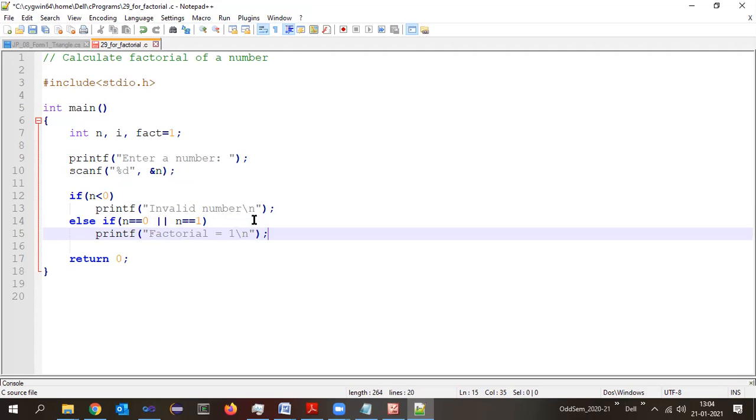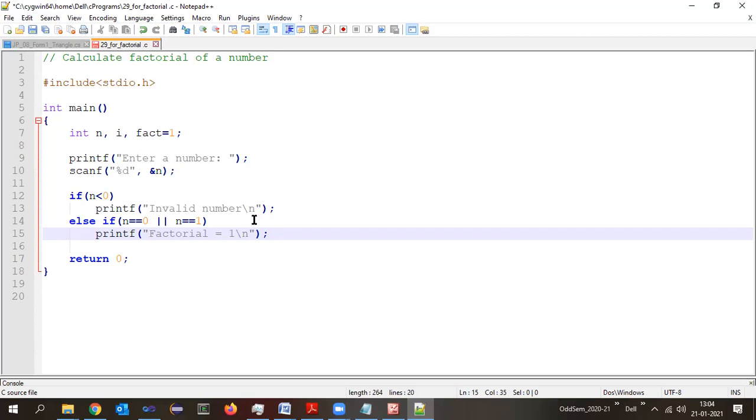Understood? Did you follow these statements? Why we wrote these if and else if? Yes or no? Okay. Now, if the number is not a negative number, if the number is not 0 and also 1, then I need to go and calculate the factorial.